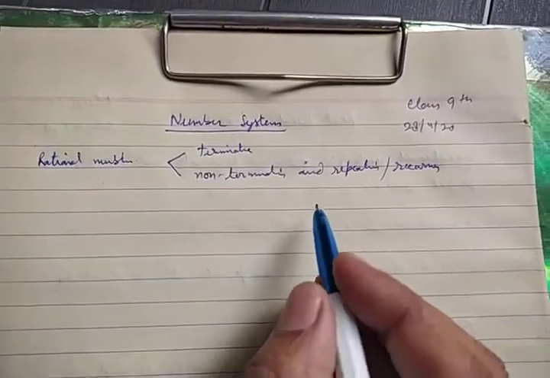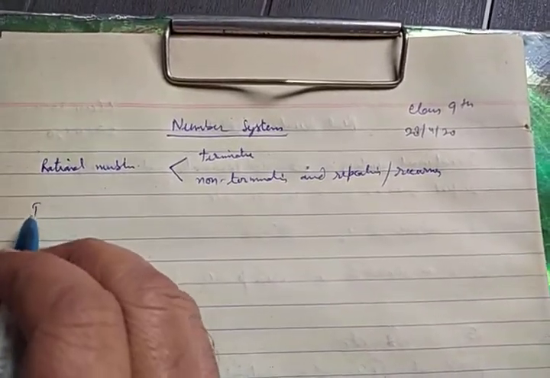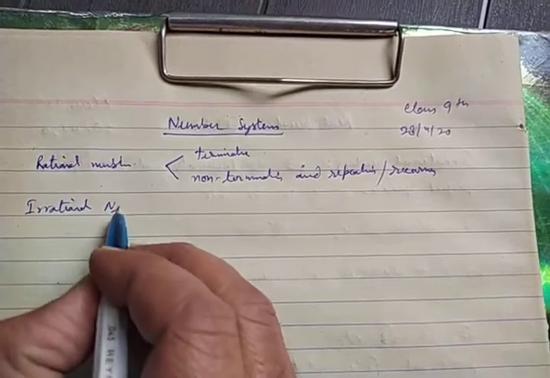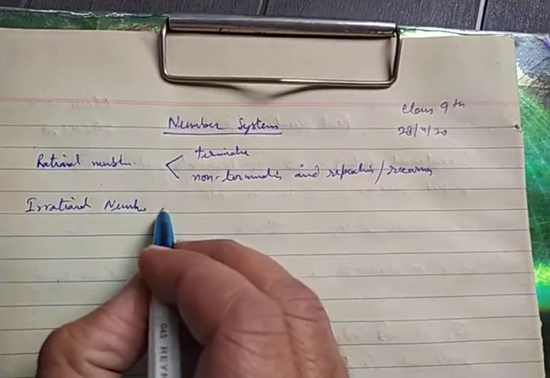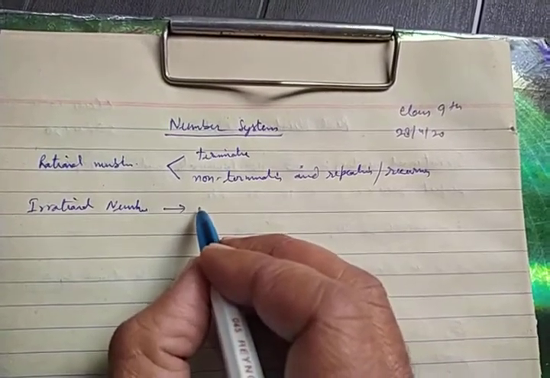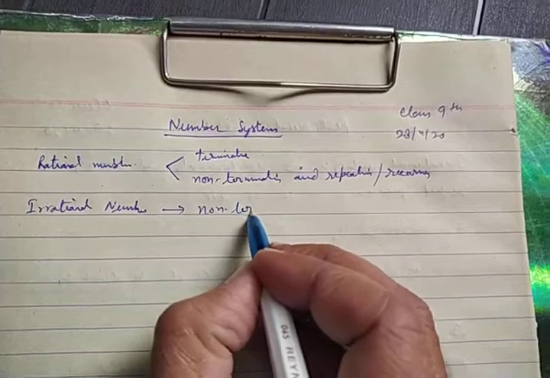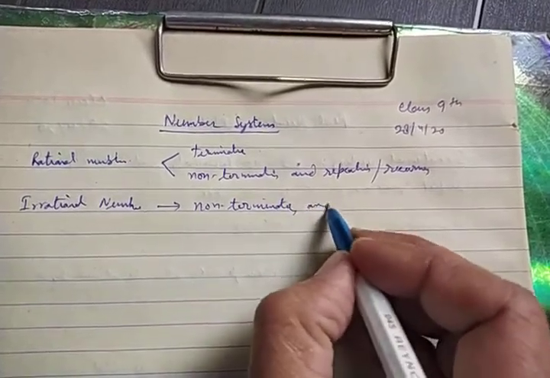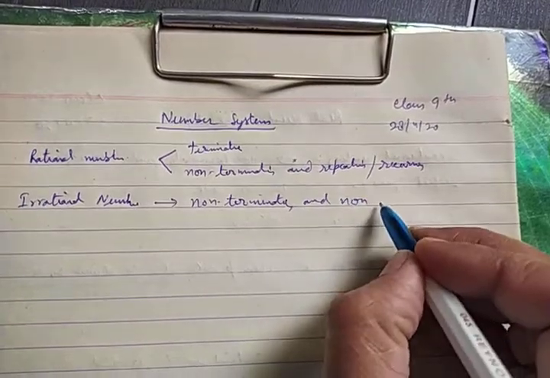Now there is one more category, that is called irrational numbers. This type of number is explained as non-terminating and non-recurring.